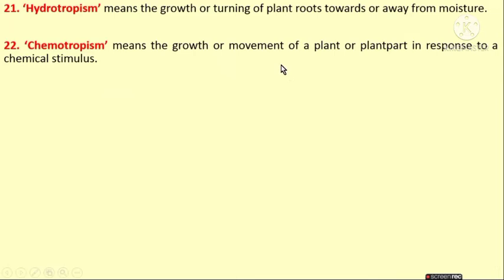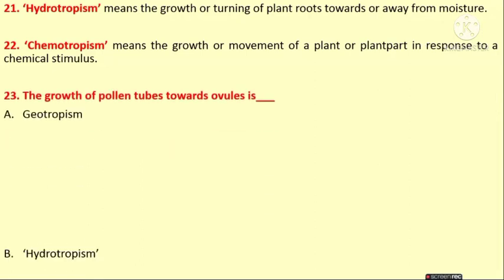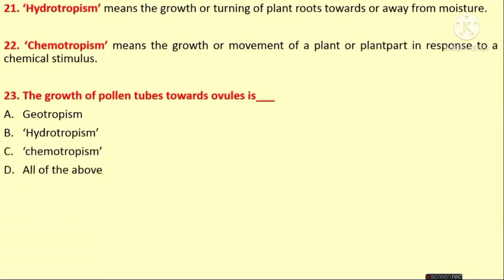Chemotropism means the growth or movement of a plant or plant part in response to a chemical stimulus. If there is a chemical stimulus, the growth or movement of plant part is known as chemotropism. The growth of pollen tubes towards the ovules is geotropism, hydrotropism, chemotropism, all of the above. Answer is chemotropism.